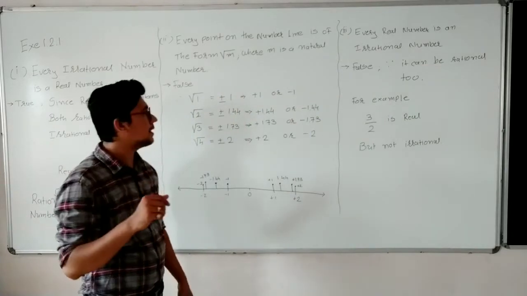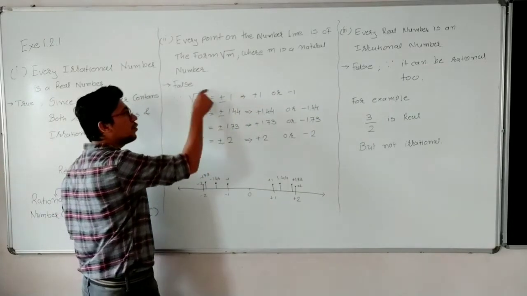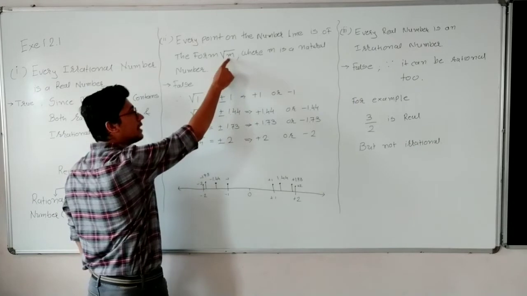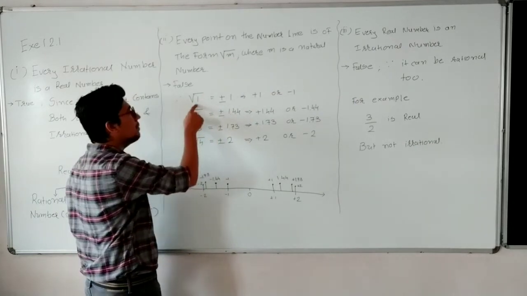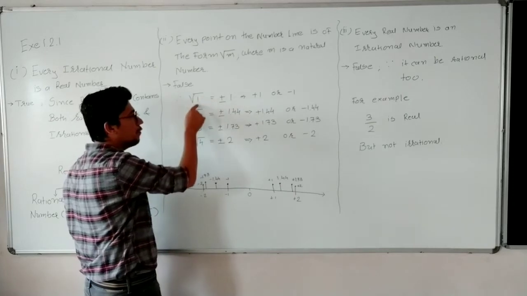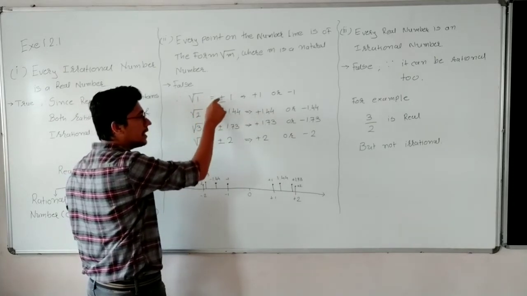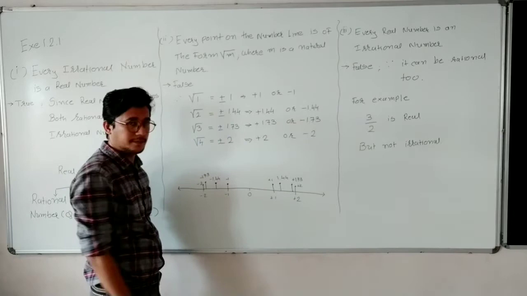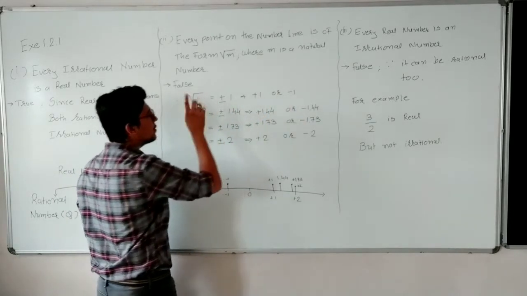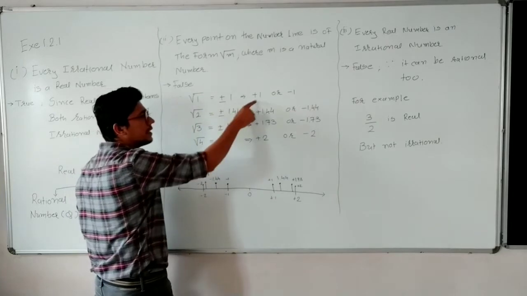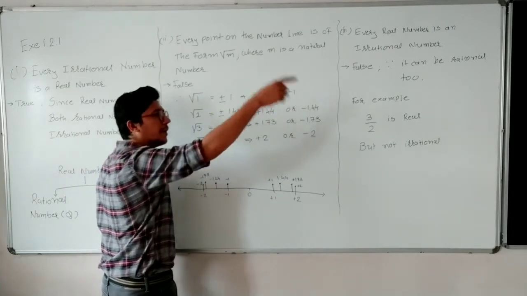So let us take an example. Square root of m. Let us take m equal to 1. 1 is a natural number, so we can take m as 1. So square root of 1 is plus or minus 1.